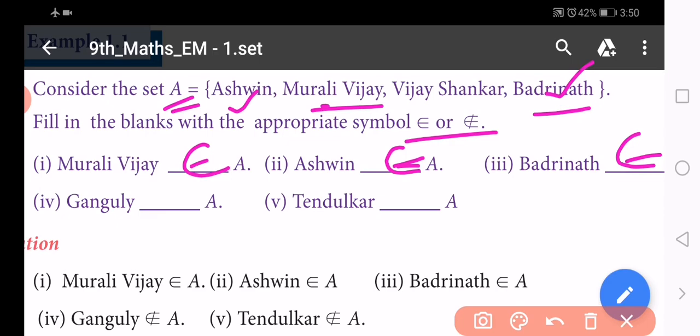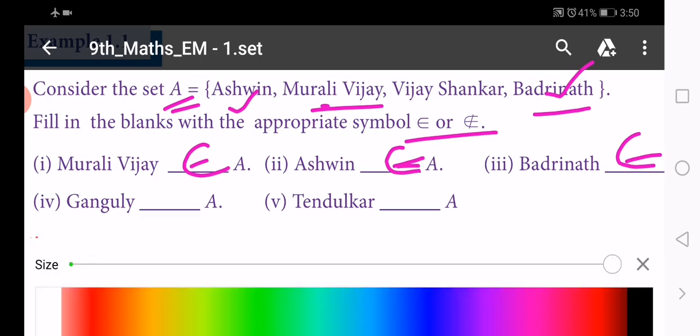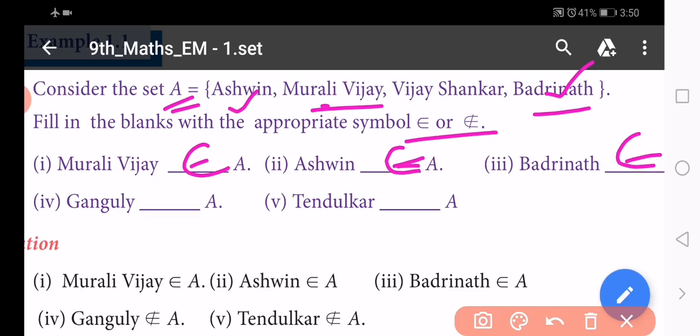And fourth one, Ganguly. Ganguly is one of the cricket players, but Ganguly is not in the group A. In the group there is no Ganguly. That means Ganguly is not an element, not a member of the set A. So Ganguly does not belong to A. And the fifth one, like Ganguly, another one, Tendulkar.